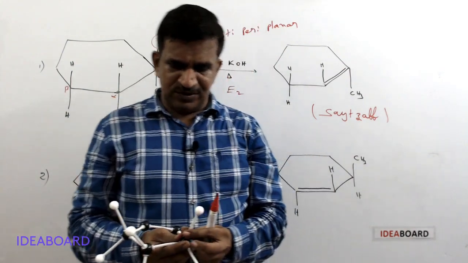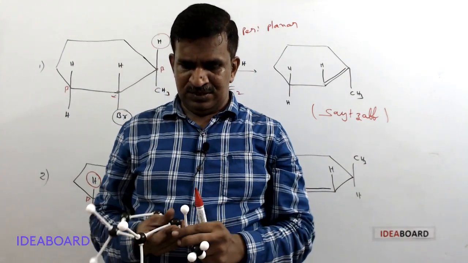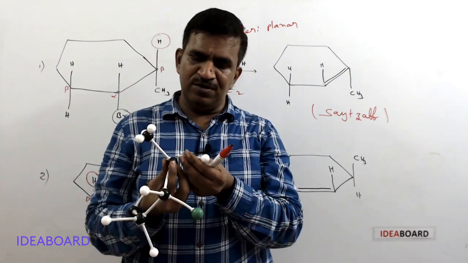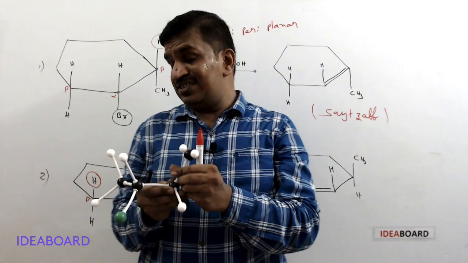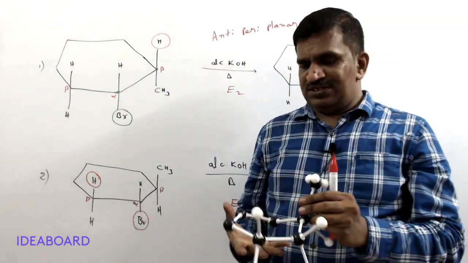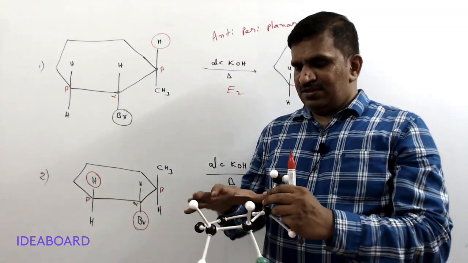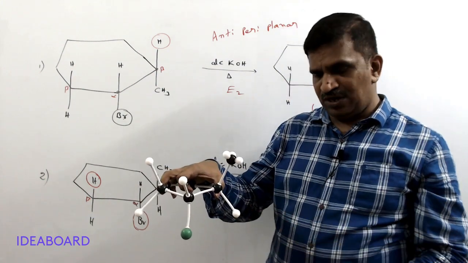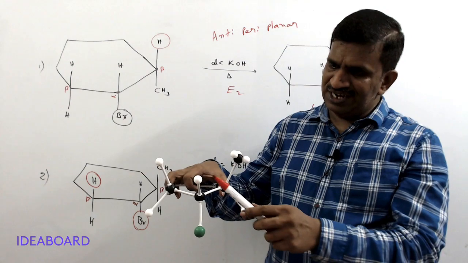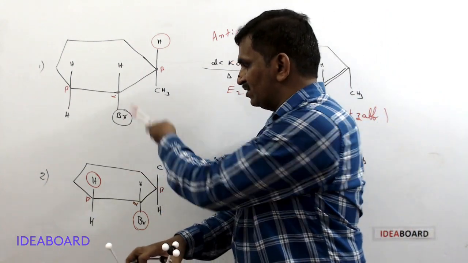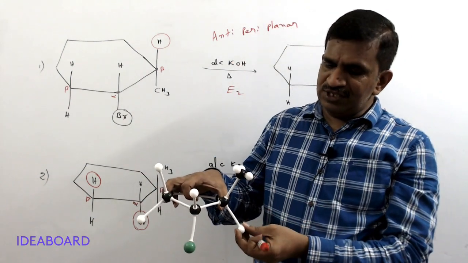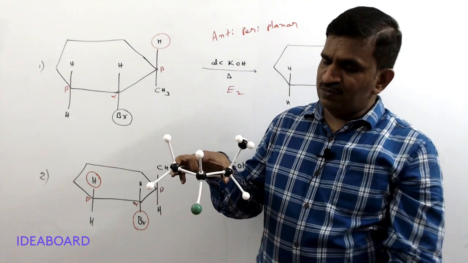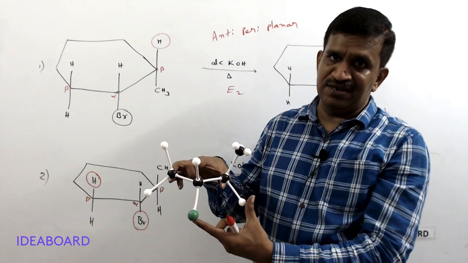Suppose you have the reverse, I am writing, if you have this type of molecule, the second molecule that I gave. Here in the second molecule the methyl group is up and the hydrogen is down, and bromine is down, hydrogen is up, both are the same. So if you try to remove this bromine and this hydrogen, then both are in the same plane.